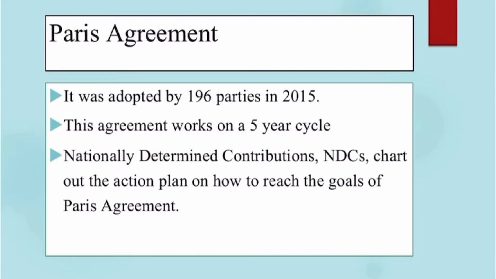This agreement works on a 5-year cycle. There is this action plan where the countries explain how they are planning to achieve the goals of Paris Agreement. What measures are they taking up? So this NDCs, nationally determined contributions, are reviewed once in every 5-year time period.